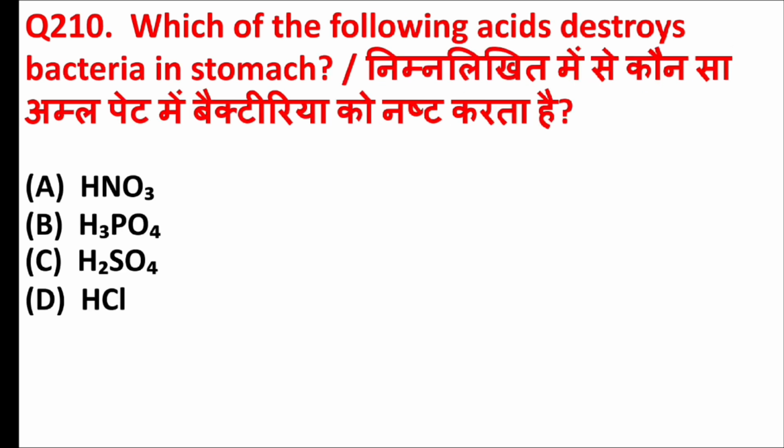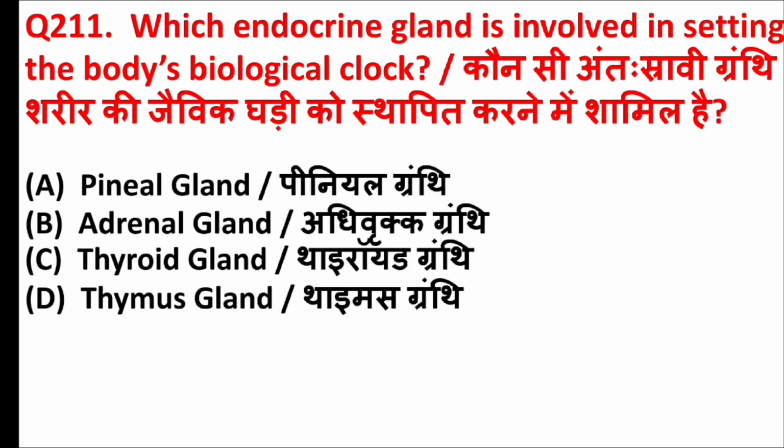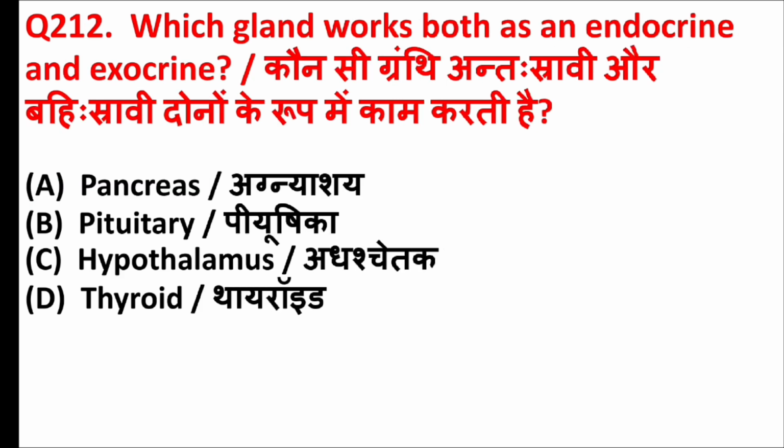Which of the following acids destroys bacteria in stomach? Answer is option D, HCl. Which endocrine gland is involved in setting the body's biological clock? Answer is option A, pineal gland. Which gland works both as an endocrine and exocrine? Answer is option A, pancreas.